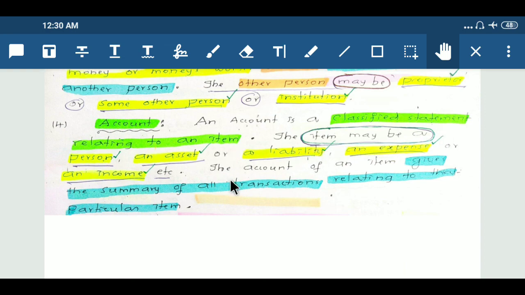The item may be a person, an asset, a liability, an expense, or an income, etc. The account of an item gives the summary of all transactions relating to that particular item.